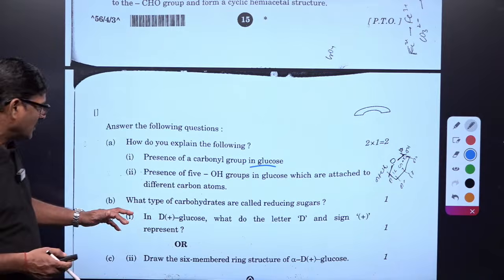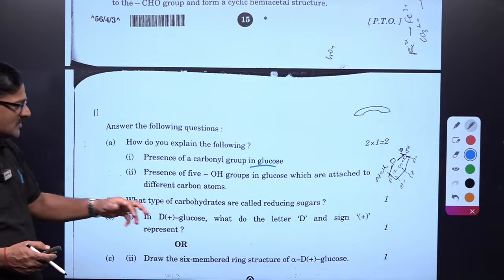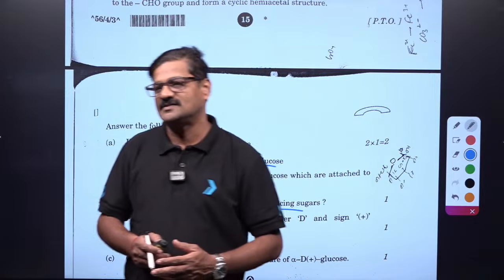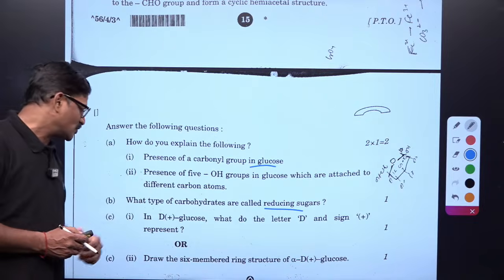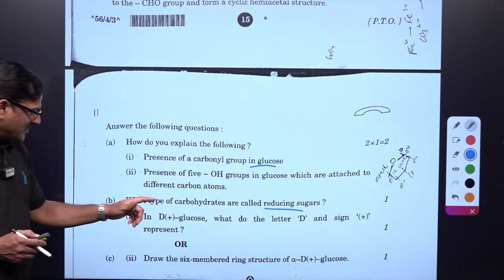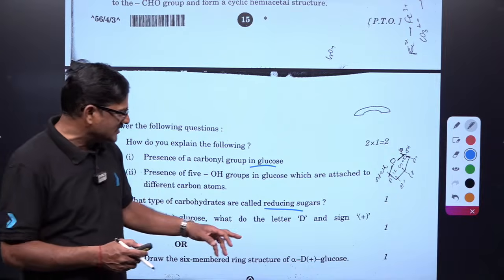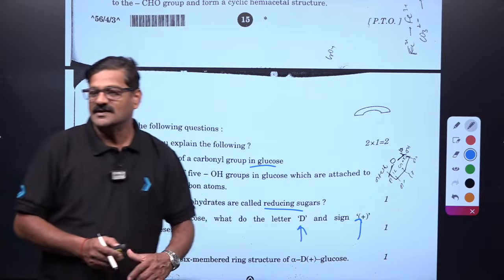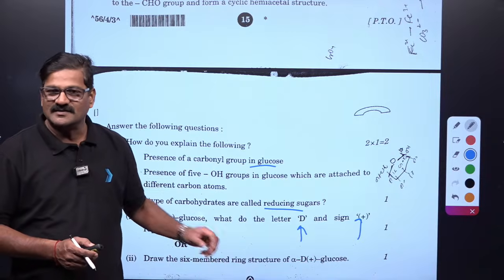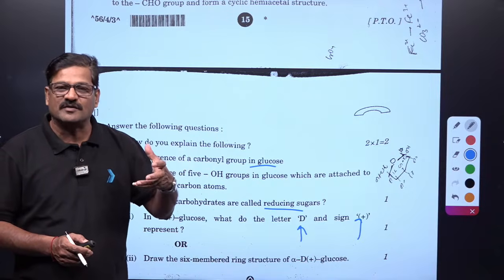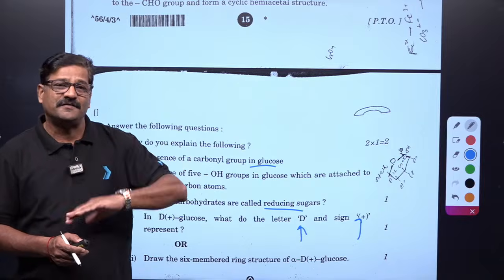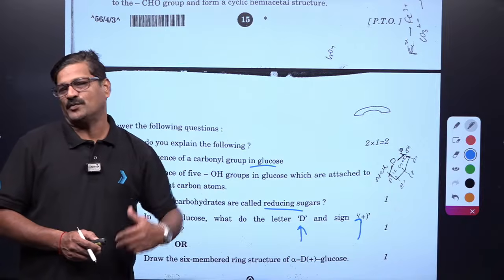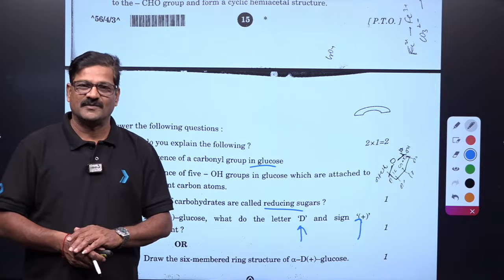And what type of carbohydrates are called reducing sugar? The sugar which can react with either Tollens reagent or Fehling's reagent is said to be a reducing sugar. And in the D plus glucose, what do the letter D and this positive sign indicate? This D indicates the orientation of the OH group on the 5th carbon of the glucose on the right side, while positive indicates the optical rotation.